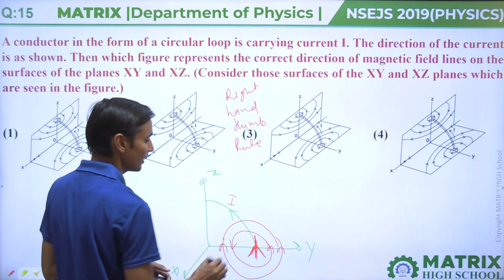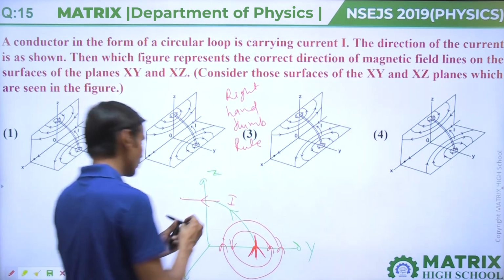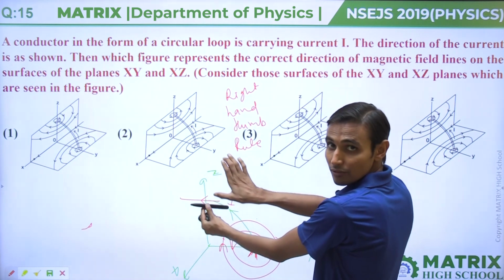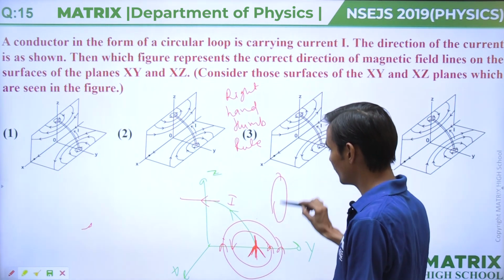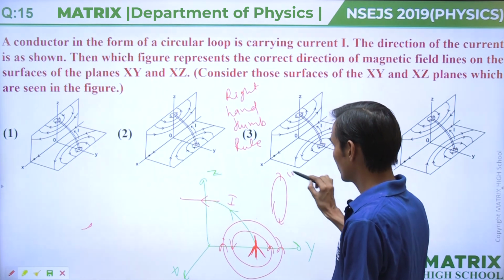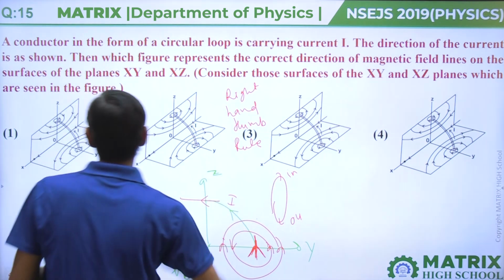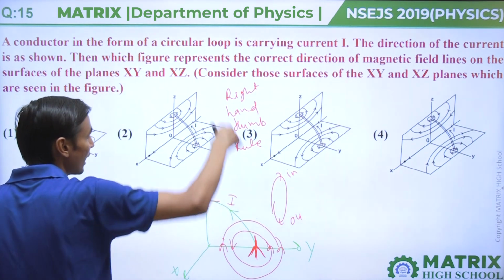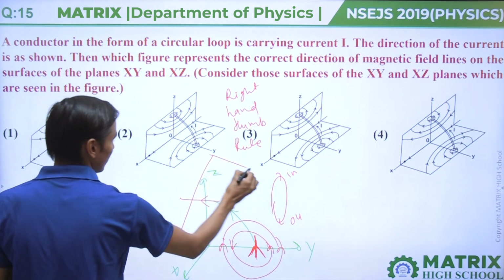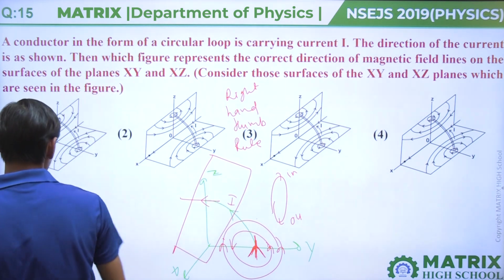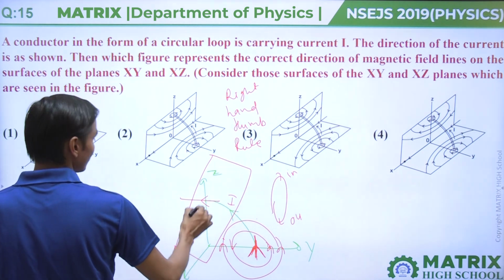In this plane, magnetic field lines will come. Now at this place, current is going this side, so your magnetic field lines will go inside, like this. If we make a circle, in and out, and make a plane, then this will go inside. If we make this plane in 3D, then the magnetic field lines will go like this.